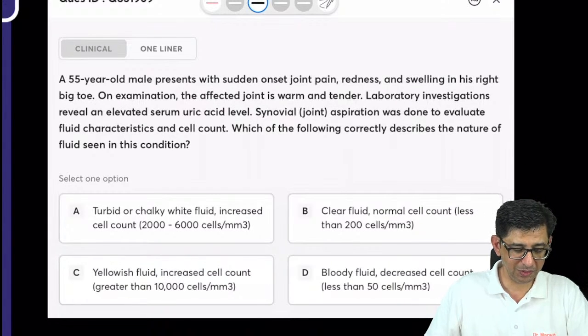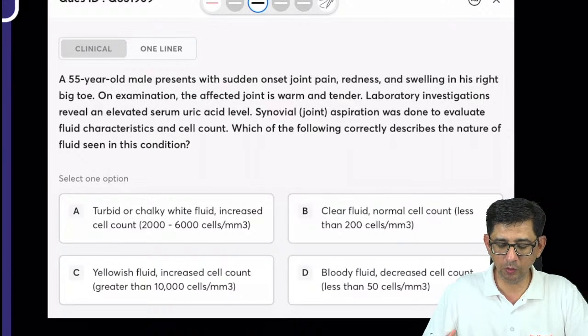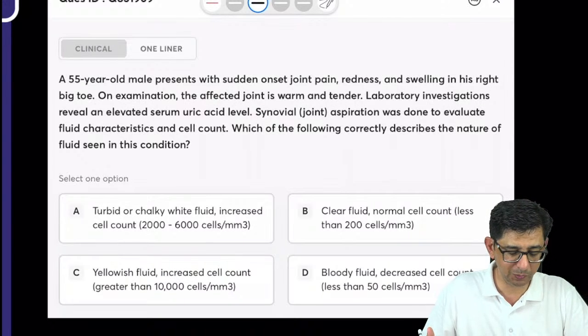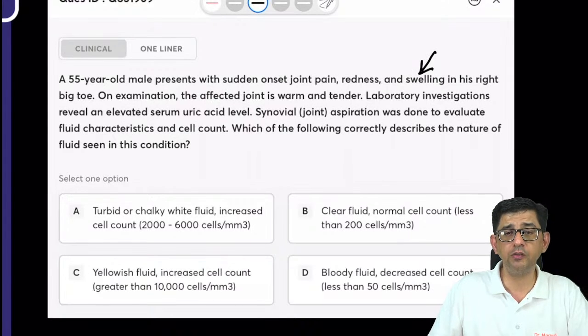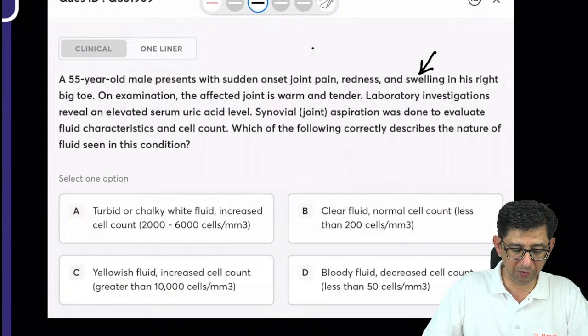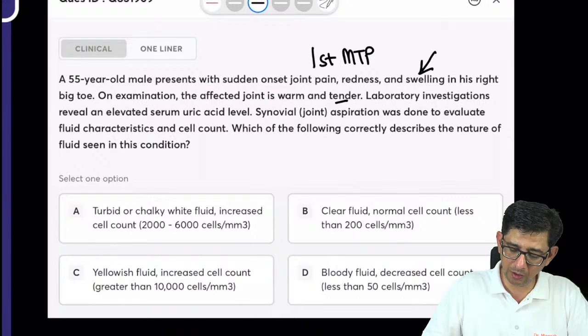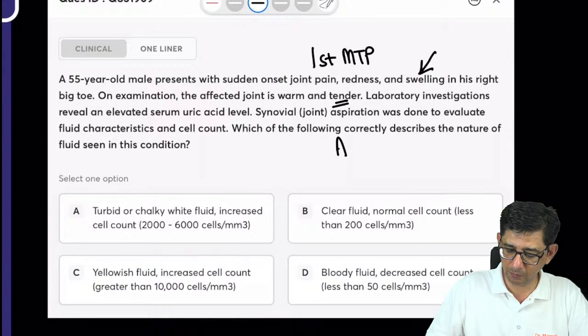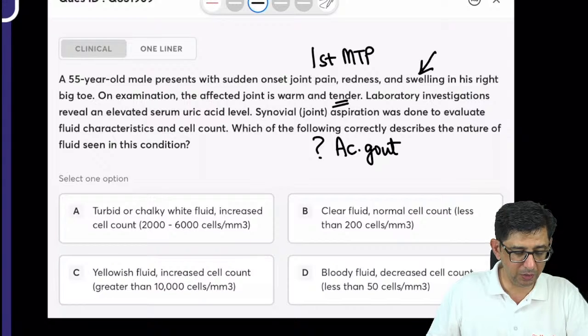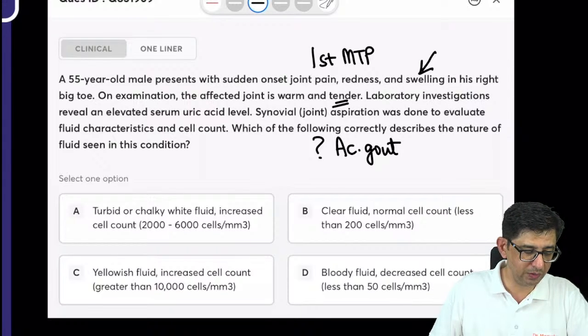Moving on to the next question. We have a 55-year-old male. There's joint pain present in this chap. The swelling is in the right big toe, so that makes the diagnosis pretty easy for us. We are talking about first metatarsophalangeal joint involvement. It's warm, it is tender. So I'm waiting for you guys to comment on this. This would be a possibility of acute gout, and I just need to identify which would be the best one to evaluate this.